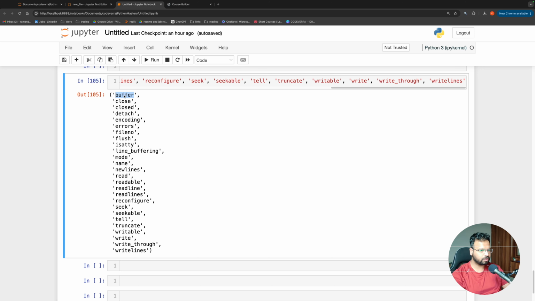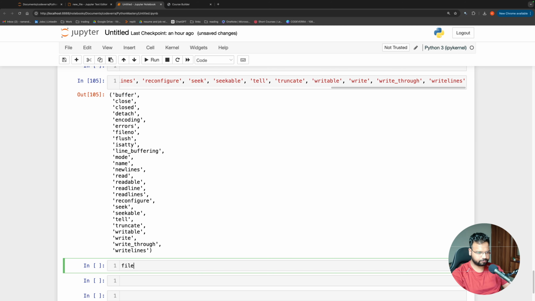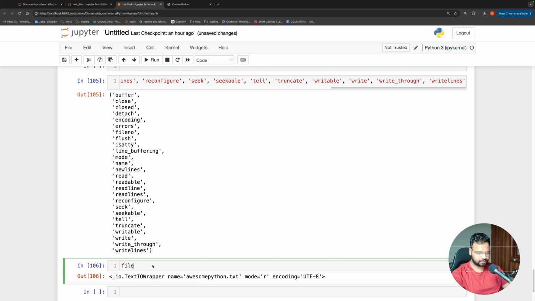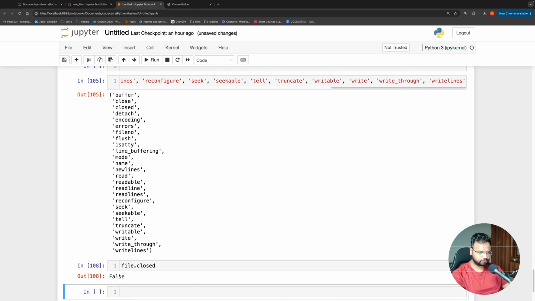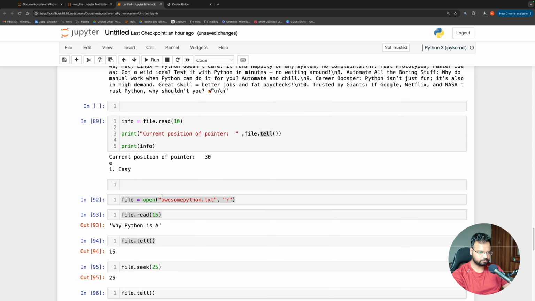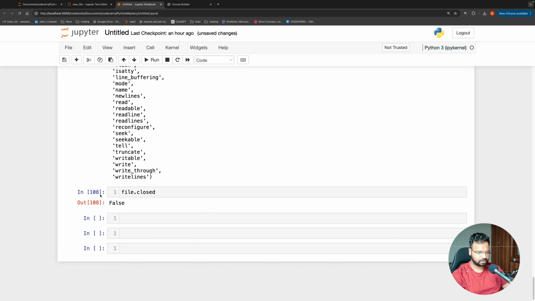If you want to see what the buffer object actually is, you can use a dot buffer. But for now you don't have to get into too much detail of how this works, because practically it is not going to be of much use. Close I've shown you. Closed is used to check if the file is closed or not. For example, if we have opened a file, this file is right now in open position. So if I do dot closed, it says false, because we have not closed the file. We read the file and then forgot to close it, so it just says that the file is not closed.